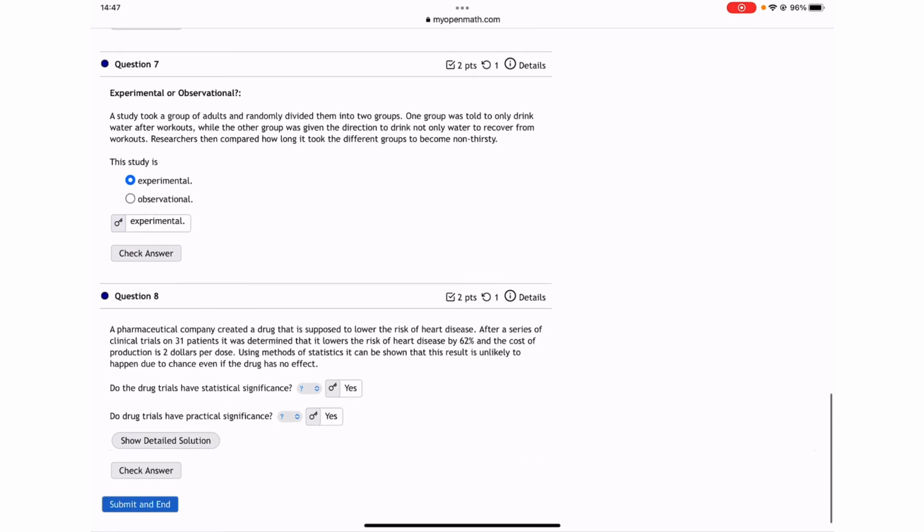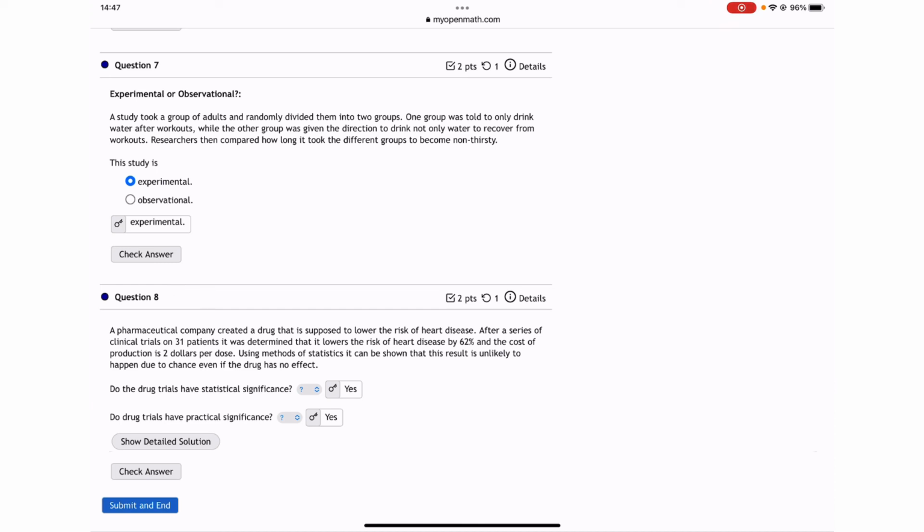Okay. And question number 8. A pharmaceutical company created a drug that is supposed to lower the risk of heart disease. After a series of clinical trials in 31 patients, it was determined that it lowers the risk of heart disease by 62%. And the cost of production is $2 per dose. Okay, I don't even need to continue. Do the drug trials have statistical significance? Yes. And the trial has practical significance? Yes, because the fact is on the face.